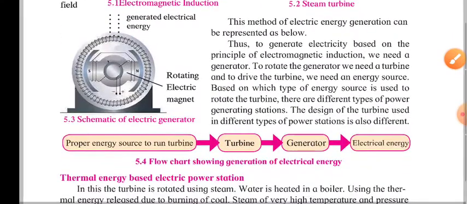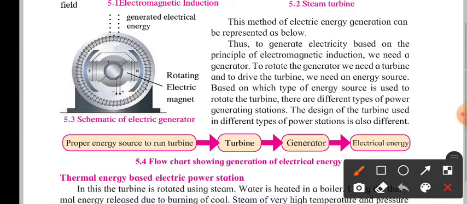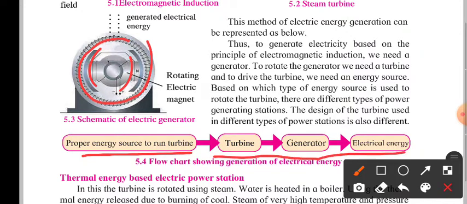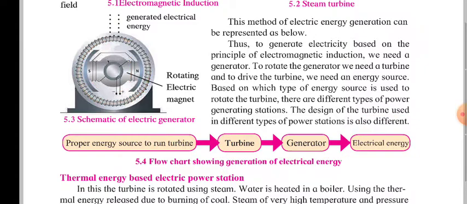Further, you can see another view, with a coil and magnets. These magnets rotating continuously change the magnetic flux, or magnetic field, and due to that, current is generated. You can see the proper energy source runs the turbine, the turbine rotates, and the generator generates electrical energy.